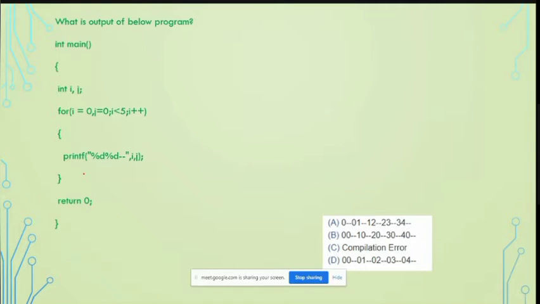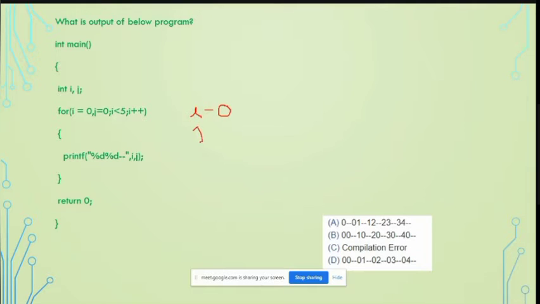Ma'am, it will print 0, 0, 0. Then it will print 1, 0, then 2, 0, 3, 0, and it will continue this way until infinity. Okay. Can anyone other than you explain? May I? Yes. Okay, so ma'am, here you have just incremented the value of I, so that's why the I is increasing and the J value remains the same. That's why it's like that: 0, 0, 1, 0, 2, 0.